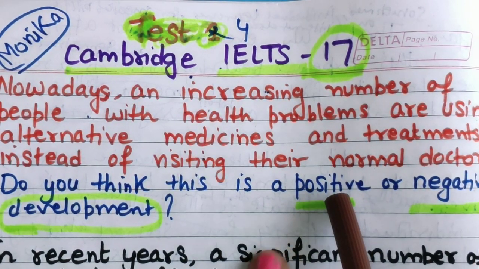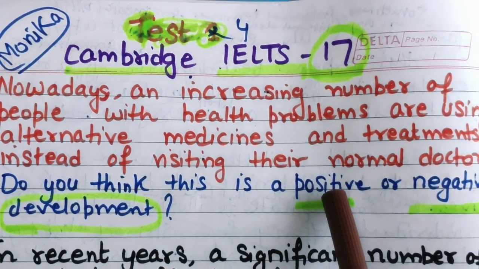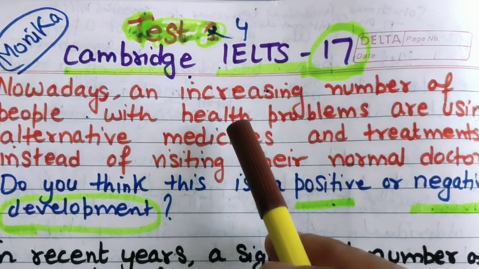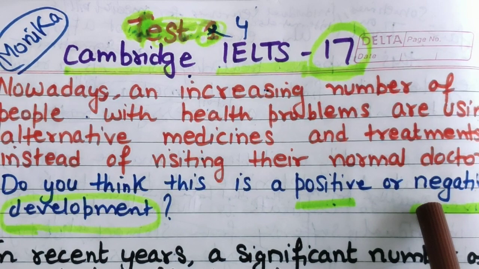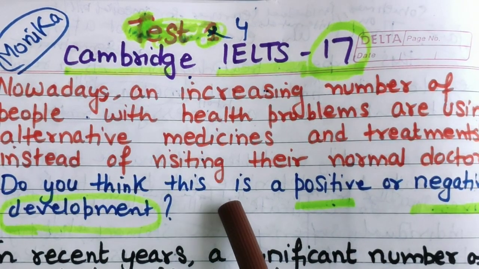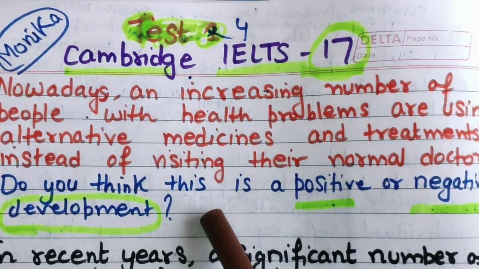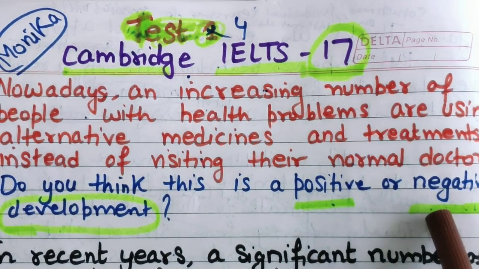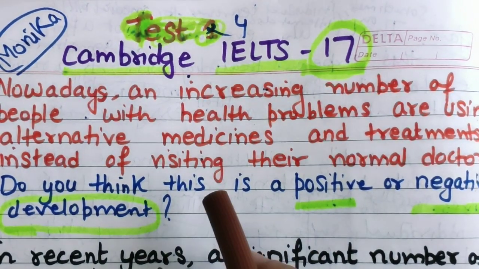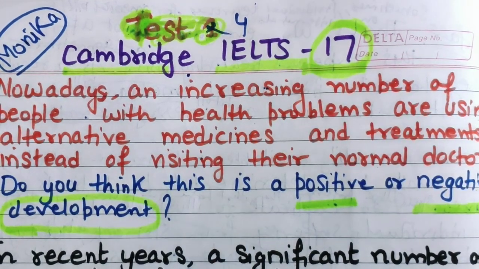One thing we have to select. Or if you can't decide whether it is positive or negative, then initially you can write for both things, positive and negative, but at the end, in conclusion, you need to give a positive or negative statement. You have to choose one.